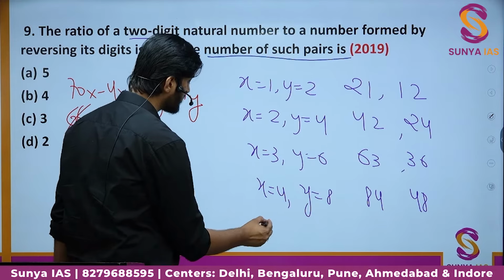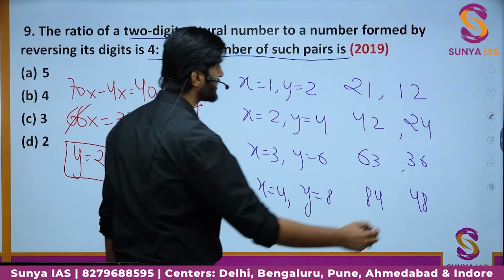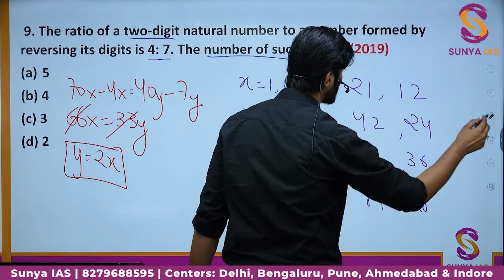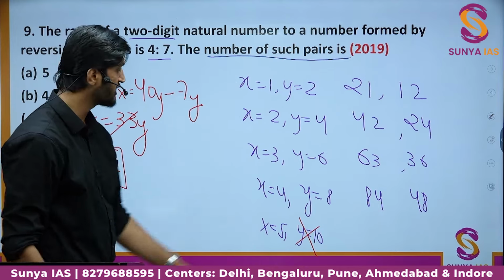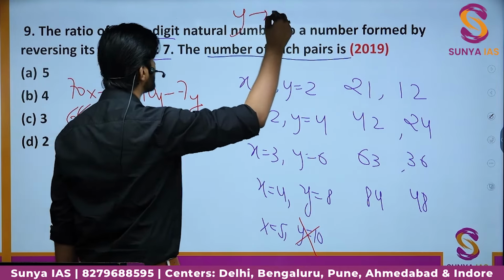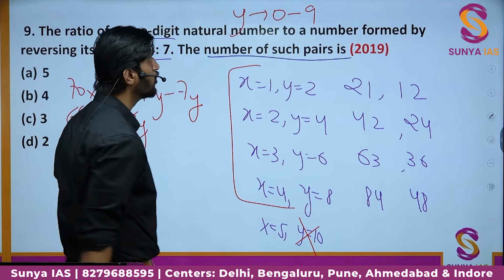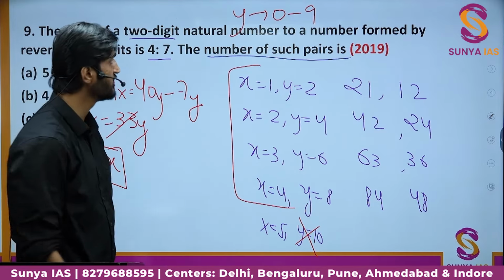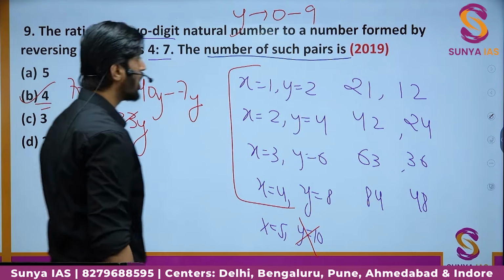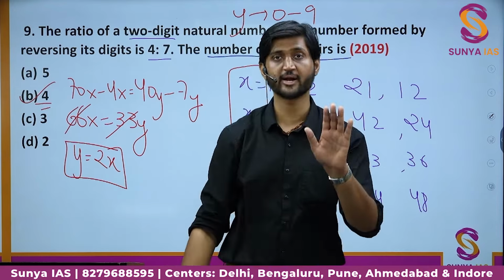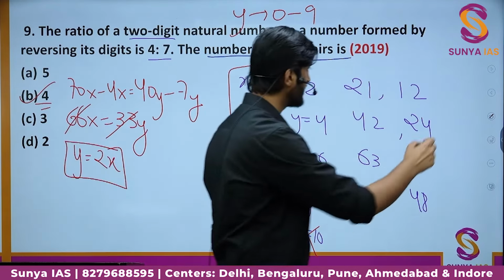But if you try to put the value of x is equal to 5, y will become 10 and y cannot have the value of 10 because y is a digit. Okay, and since y is a digit, y can only lie between 0 to 9. So this value is not possible and therefore we will have only 4 such pairs, 1, 2, 3, 4. So the correct number here is 4. That is option number B is going to be the correct option in this particular case. Okay, so we'll move on to the 10th question now.